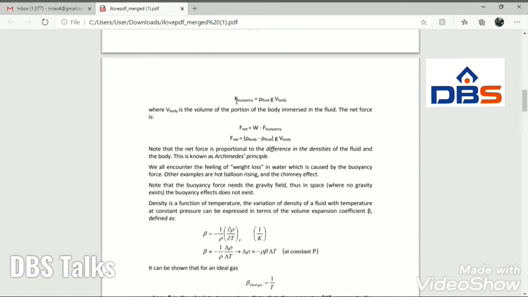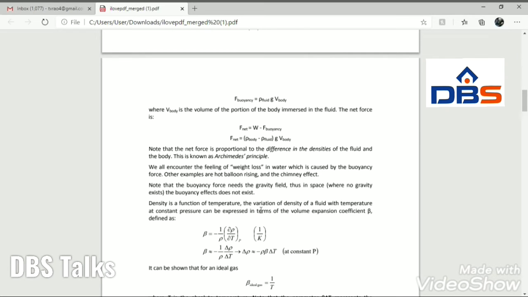So in buoyancy force also, the net weight or net force of the ship is directly proportional to the difference of densities of the body and the fluid medium. In natural convection also, due to the density difference only, there will be heat transfer, there will be circulation of fluid. Due to circulation of fluid, there will be heat transfer. That's why there will be influence of the buoyancy forces and gravitational forces in natural convection.